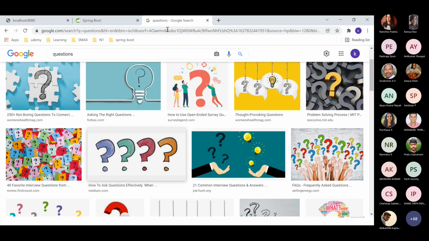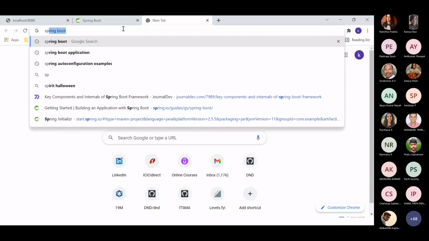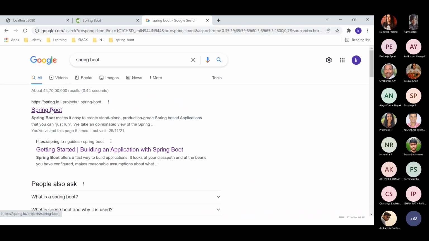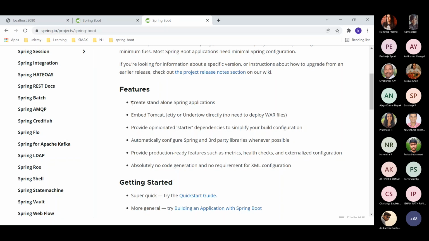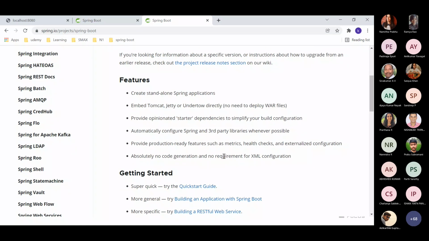Okay. So let me close this, and let's say I type something like Spring Boot. Okay, there is a Spring Boot definition from Spring IO. Let me go here, and I see, oh okay, these are the features of Spring Boot: embed Tomcat, Undertow, provide opinionated starter dependencies, and automatically configure. Then there is something about metrics, and then it says no code generation and no requirement.